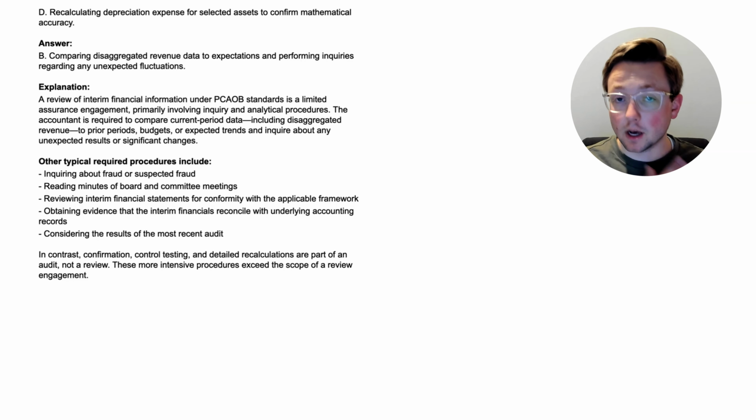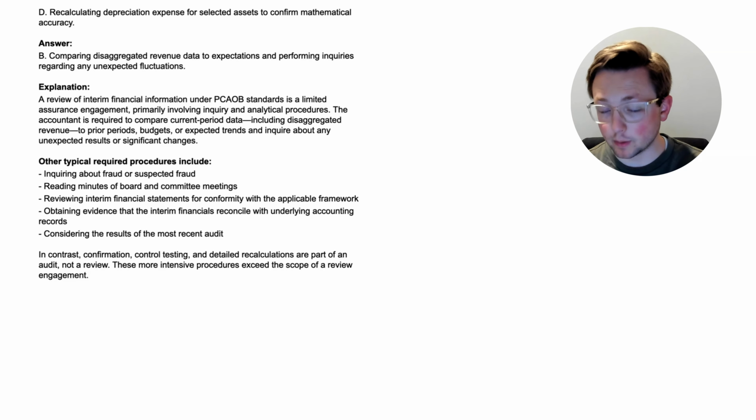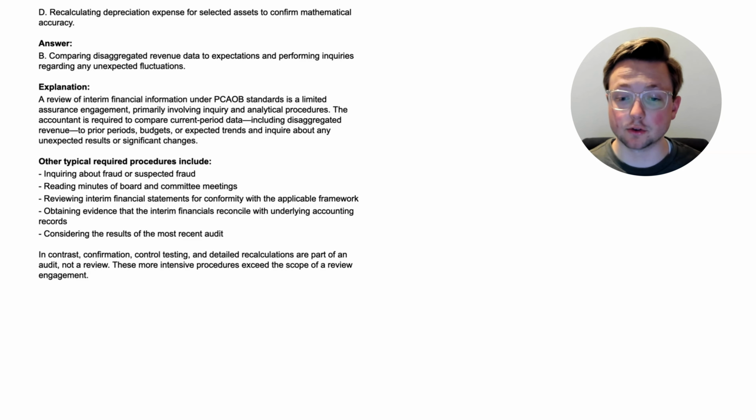Then let's talk about some of the other things that are typically required so that you kind of know a lot of the things. Inquiring about fraud or suspected fraud, reading minutes of board and committee meetings, reviewing interim financial statements for conformity with the applicable framework, obtaining evidence that the interim financials reconcile with underlying accounting records, and considering the results of the most recent audit. So those are all things that the accountant is most likely going to be doing when they are reviewing interim